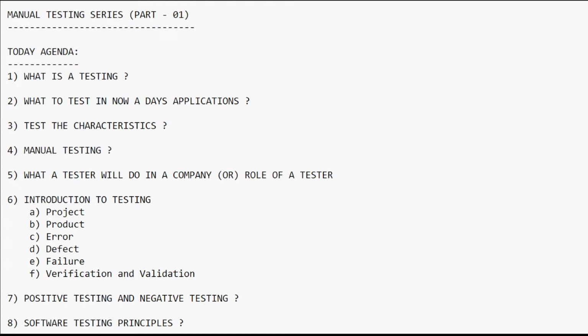Then the next role is ad hoc testing, an informal process where we are not following any process to test. Then the next role is formal testing, where we need to follow some process like developing the test cases, executing the test cases, and analyzing the test results. These all come under following some process, so we can call it formal testing.